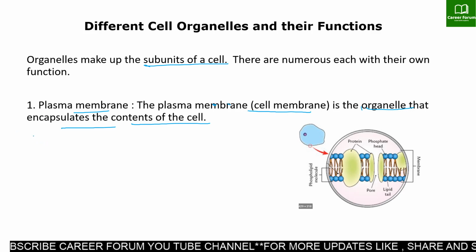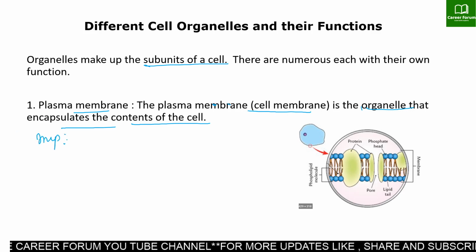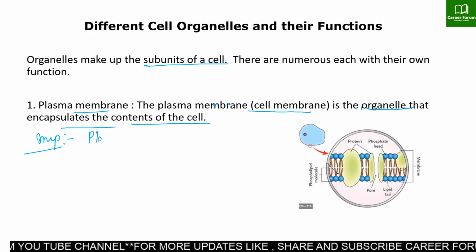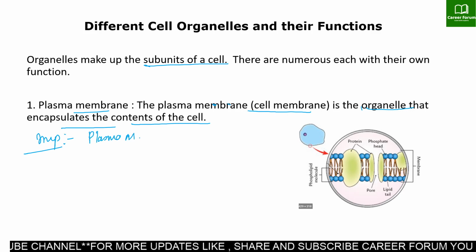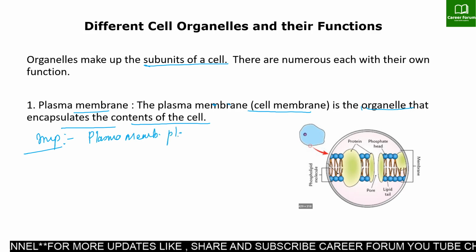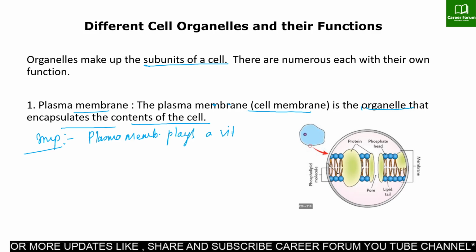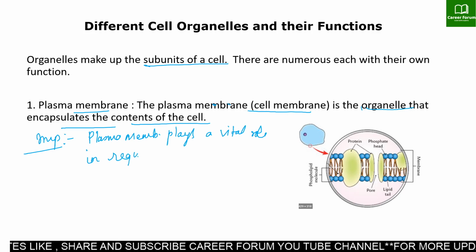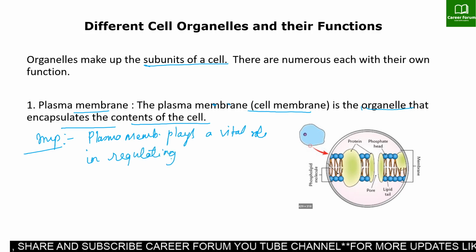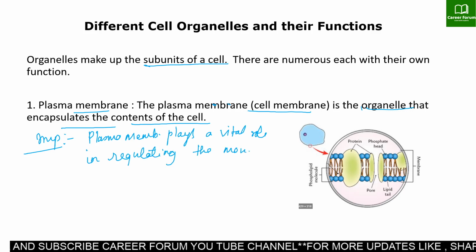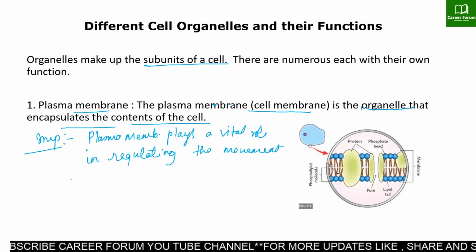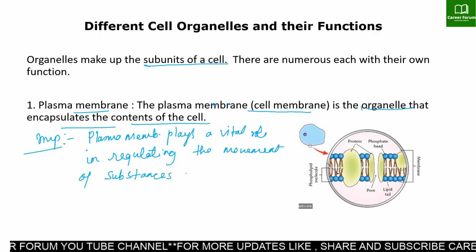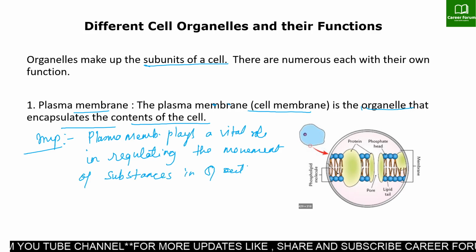So I'm writing this point because it is very important: the plasma membrane plays a vital role in regulating the movement of substances in and out of the cell.